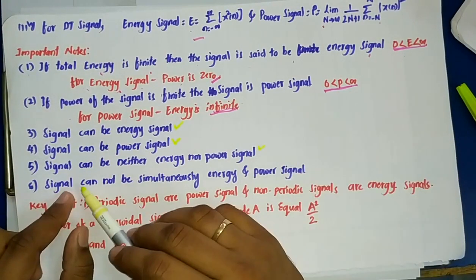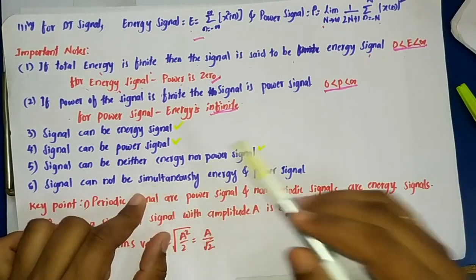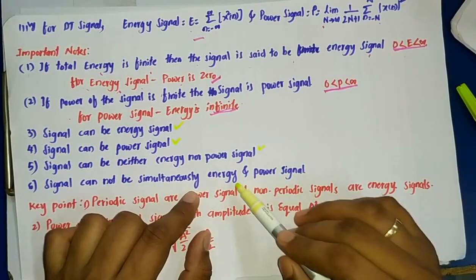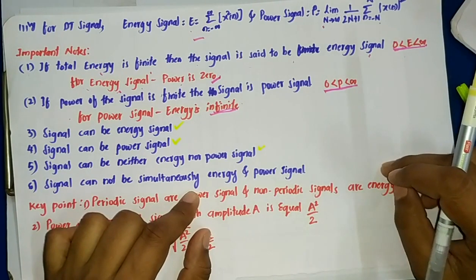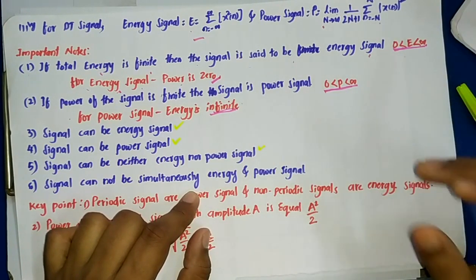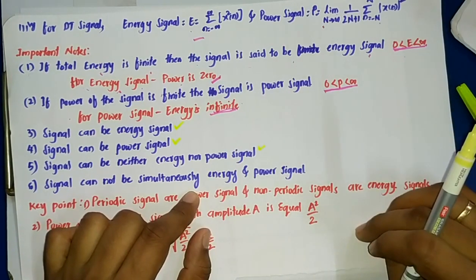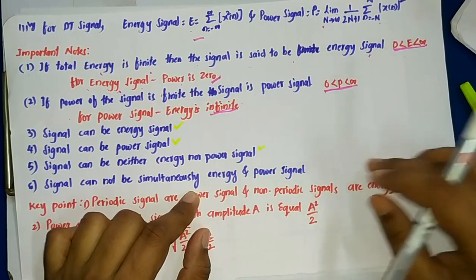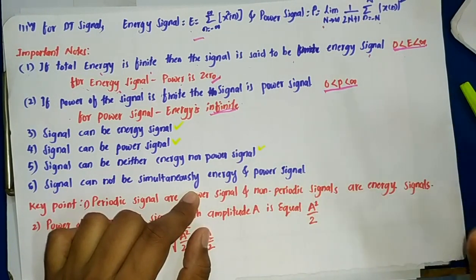But what about the fourth point? A signal cannot be simultaneously both an energy and a power signal. It means if you calculate the energy of a given signal and it is finite, and you calculate the power and that is also finite, such signals don't exist. If it exists, that is simply a zero signal.